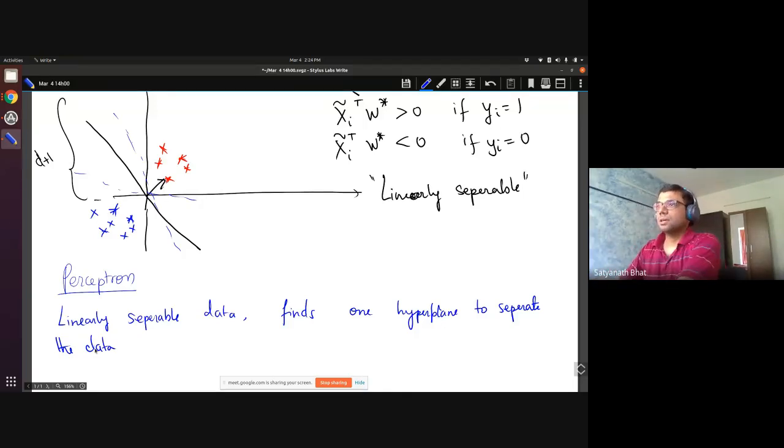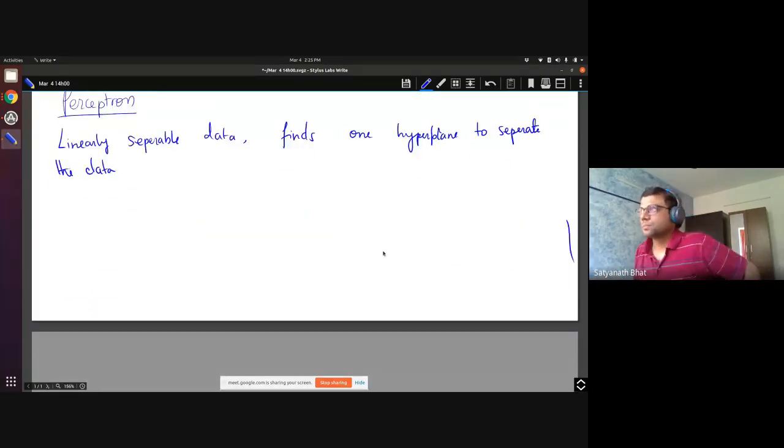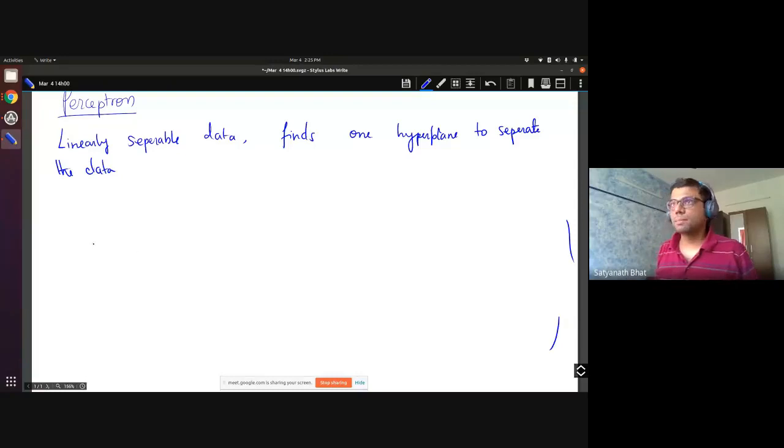So what we have is data which is linearly separable. What the algorithm tries to do is arrive at one particular hyperplane that separates the data. Let's now describe the perceptron algorithm in this way. Initialize. So this is the perceptron.